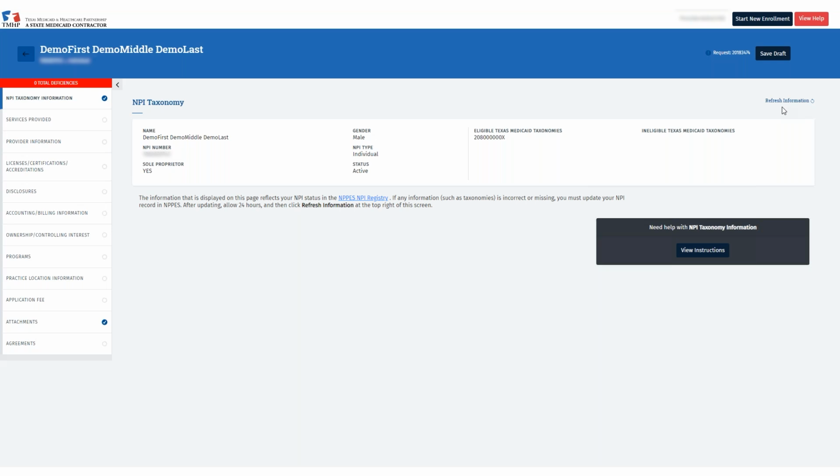Ensure there is a taxonomy listed under the Eligible Taxonomies area. The taxonomies in this Eligible Taxonomies area will determine the provider type you can enroll as. If no eligible taxonomies are listed, you will need to add an eligible taxonomy. Go to NPES using the link on this page to add an eligible taxonomy.